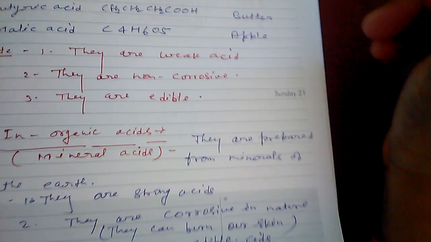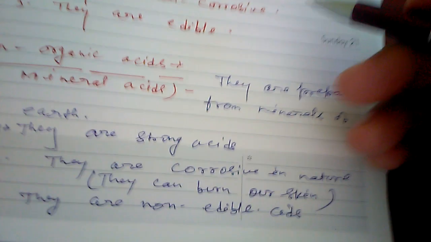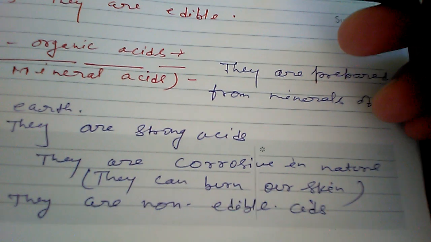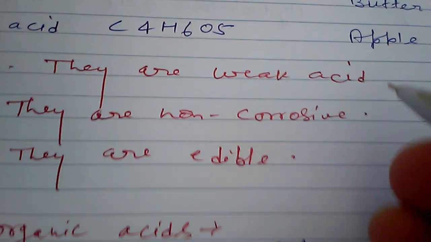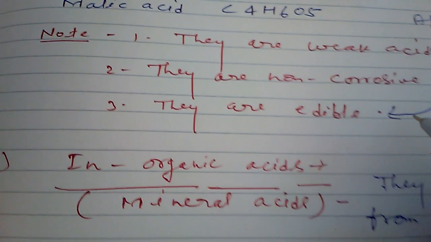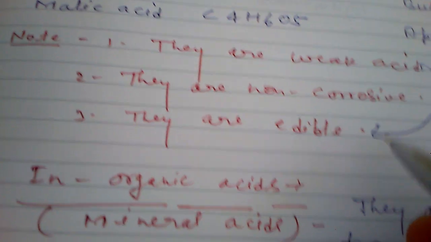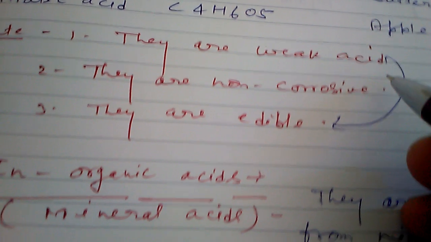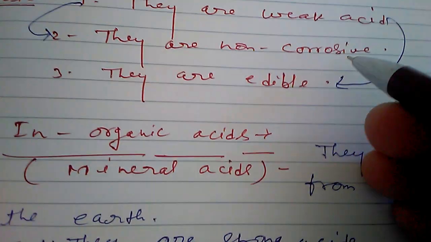Now, one more important thing about these organic acids. First, they are weak acids. This is a very important point. Because they are weak acids, they are edible acids. We can eat them, we can use them in our food materials. And if they are weak acids, then one more property is associated with this: they are non-corrosive.